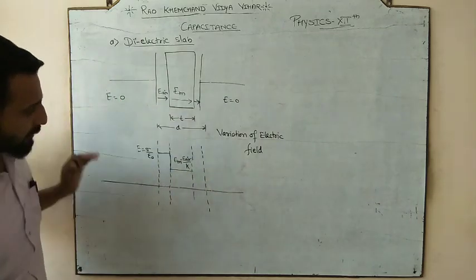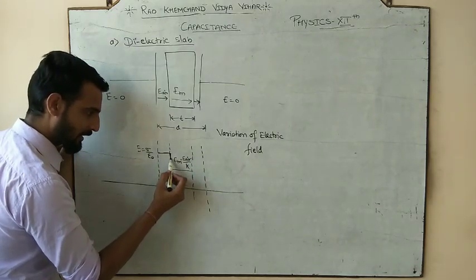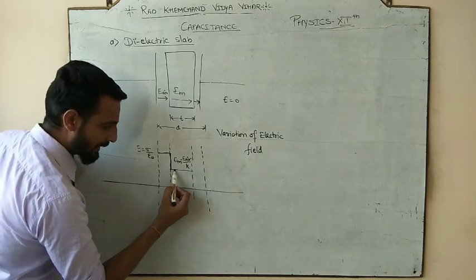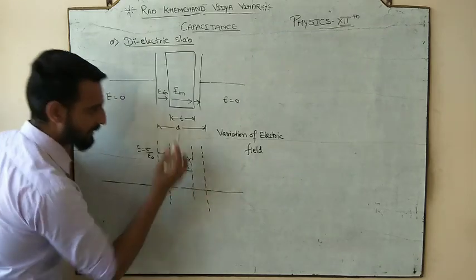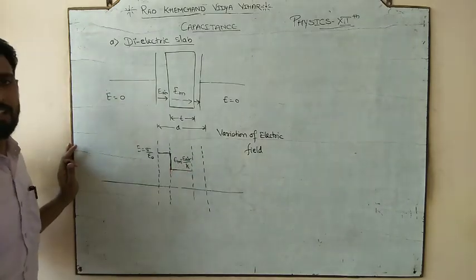Earlier the electric field in air was something, now it decreases. Done. Now in the medium, it remains the electric field in air divided by K.